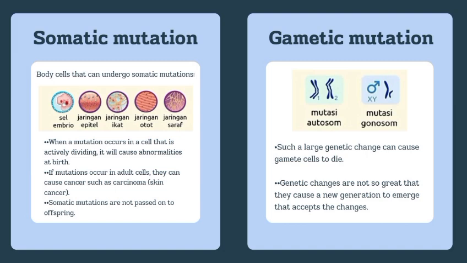In genetic mutation, a big mutation can kill gametes. Smaller ones may create new traits passed to children. Such a large genetic change can cause a gamete cell to die. Genetic changes are not so great that they cause a new generation to emerge that accepts the change.